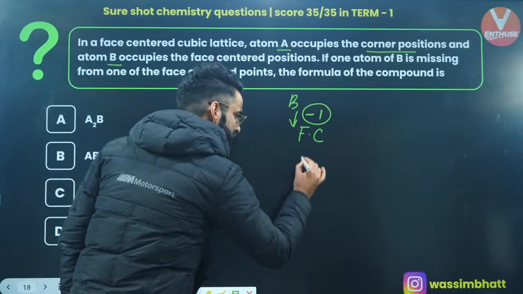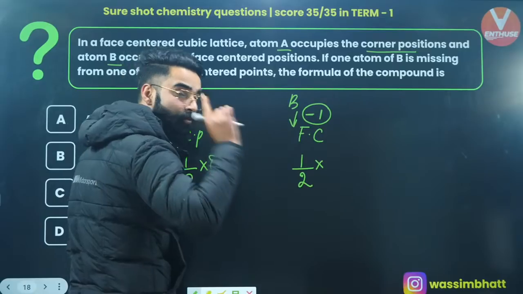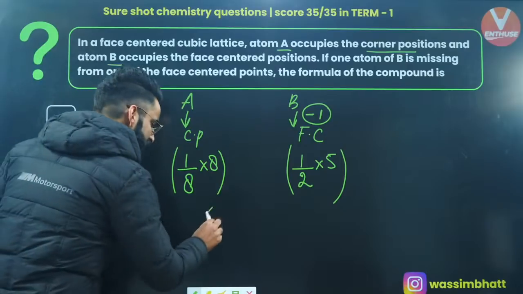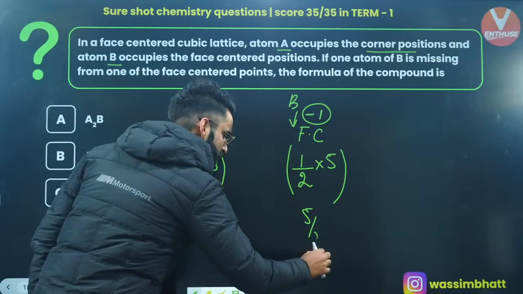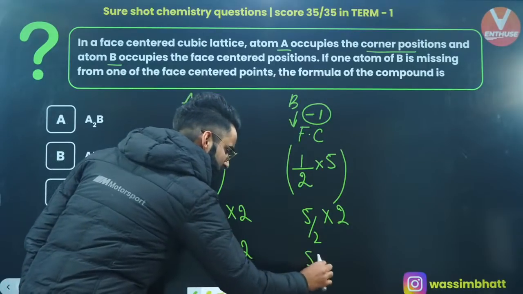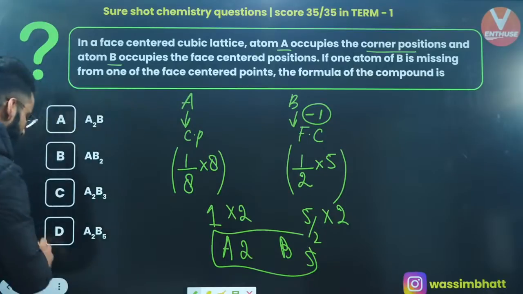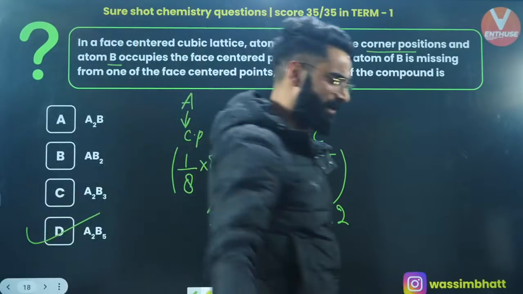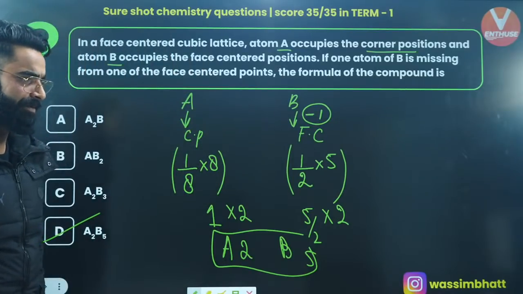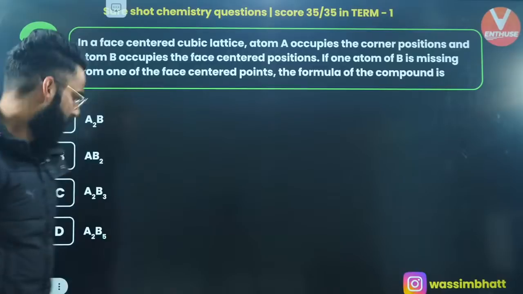Contribution of the face-centered particle towards the cubic unit cell is 1/2. Total there are 6 face-centered particles, but out of 6, 1 is missing, so I'll be left with 5 only. So I've multiplied it with 5. This value will come out to be 1, and this value will come out to be 5/2. If I multiply with 2, the values come out to be 2 and 5. So the correct formula is going to be A2B5. Yes, people, A2B5. All of you are perfectly right. It's option D, which is the correct answer. Perfectly done. Wonderful. Good job done. Moving on to one more question.